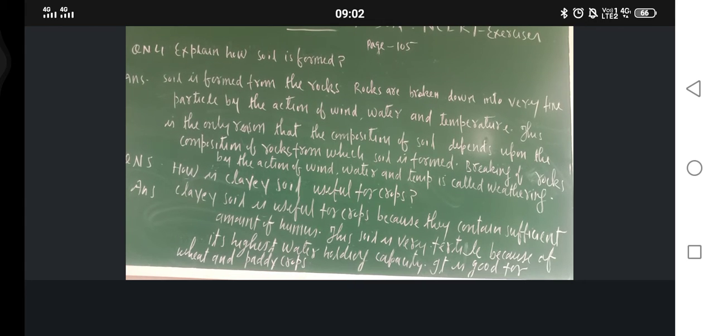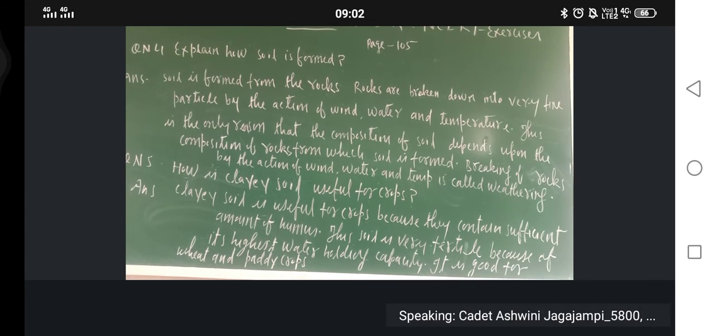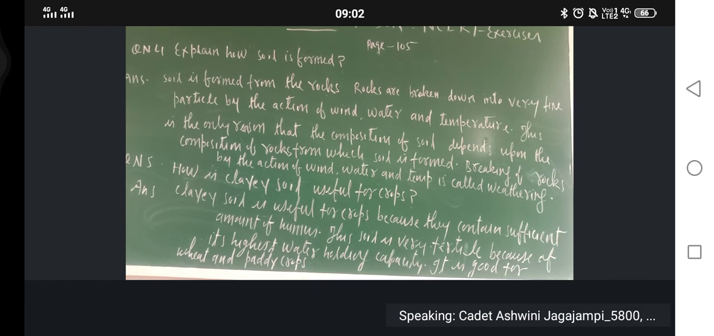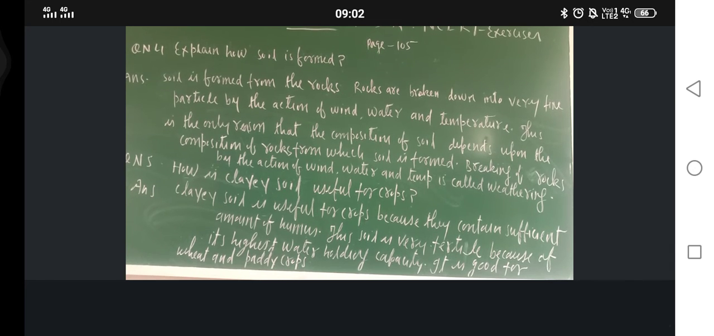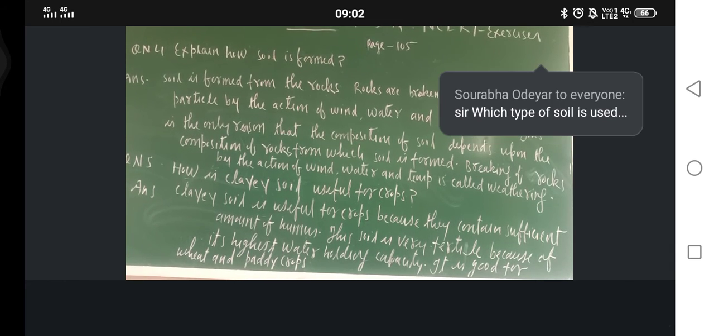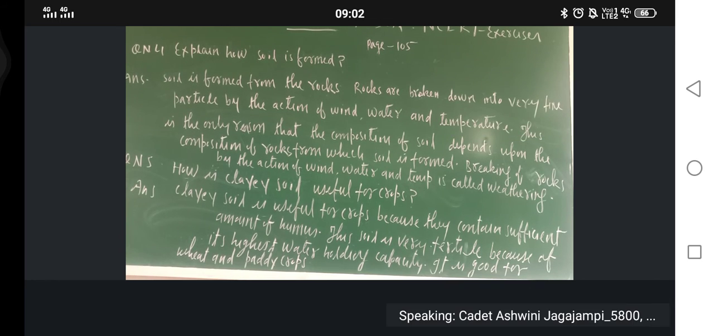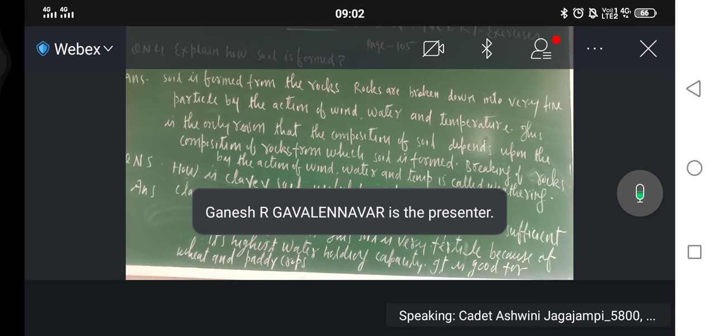Big huge lumps are there. Are you getting it, Aswini? Yes. Don't think that ice will melt very soon. If big rocks of ice are there, they will take a lot of time to melt. Yes. Anybody else?